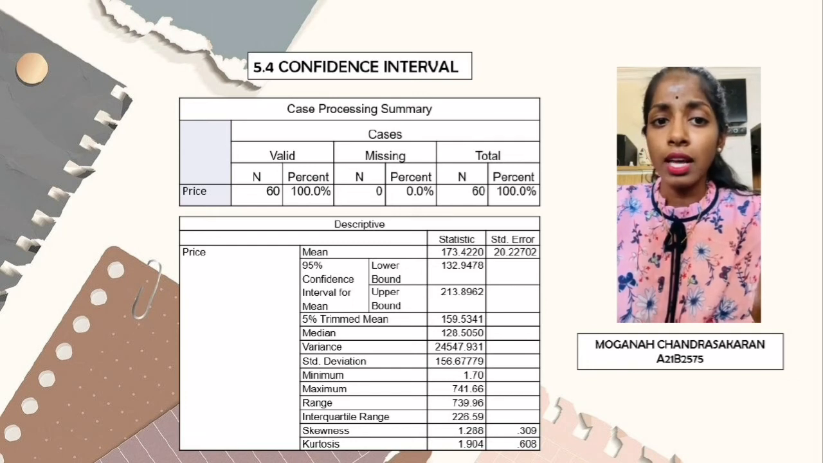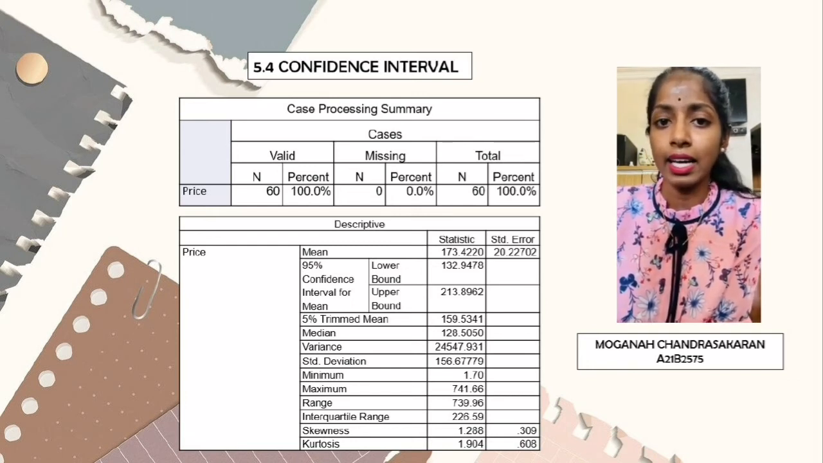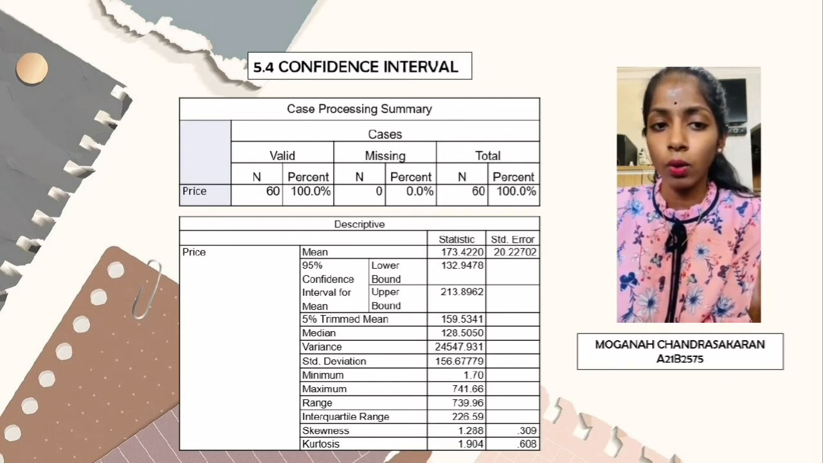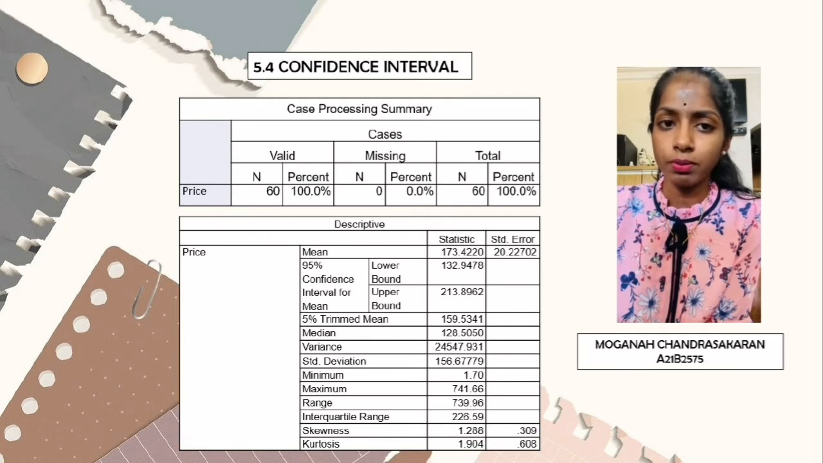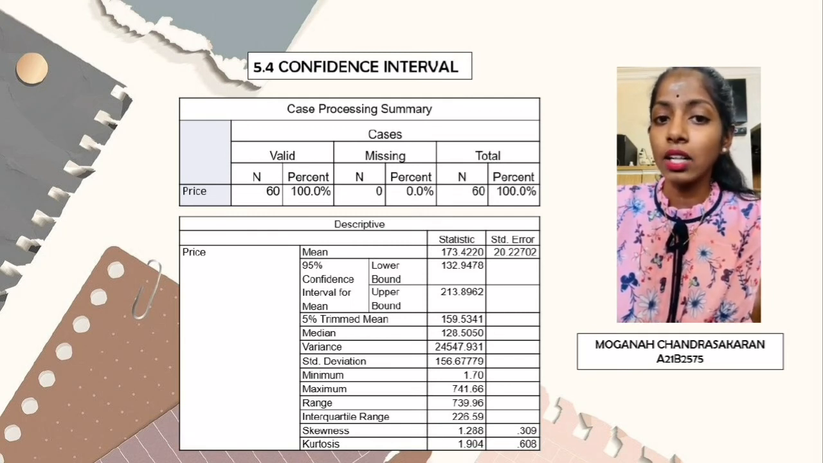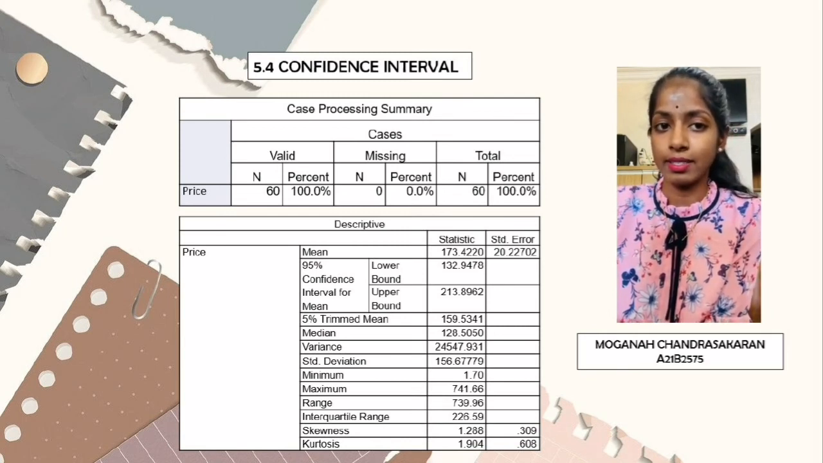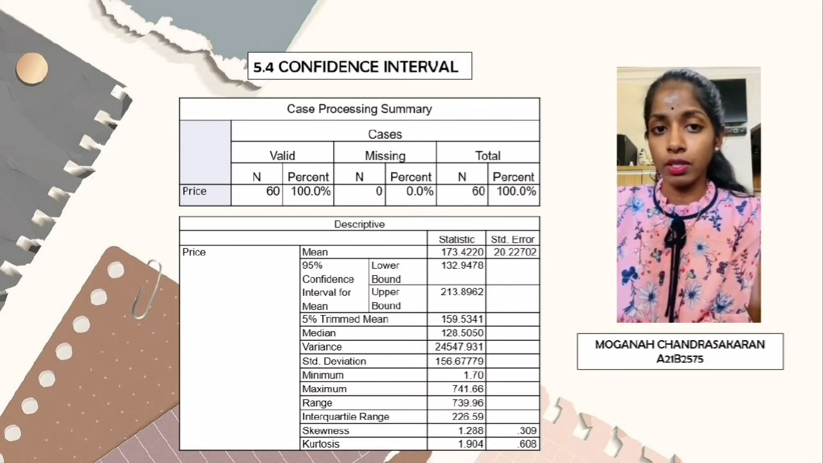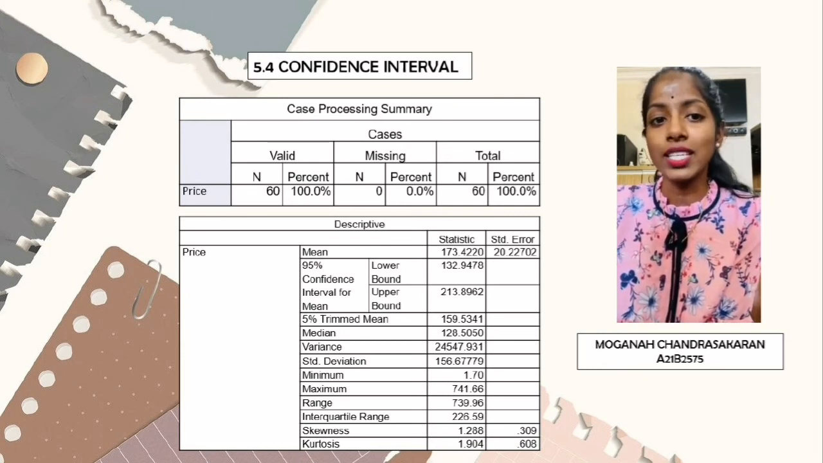The answer for the lower bound mean is 132.947 and the upper bound mean is 213.8962. The significance level is 0.05 and it can be calculated by the SPSS, by using the Z-curve formula, and the significance level 0.01 with the Z-table.